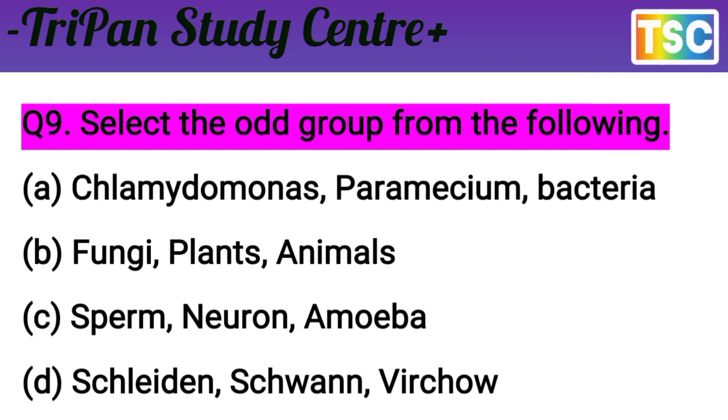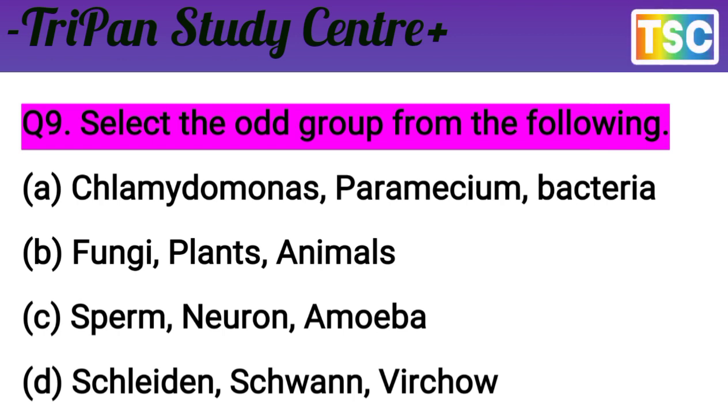Next is option C. The C option is sperm, neuron, amoeba. There is nothing in common in this sequence, so it is the odd group. It means option C is correct. Sperm, neuron, amoeba. Where does amoeba come in? Sperm, neuron, amoeba, that is the odd group. So the C option is correct for this question.